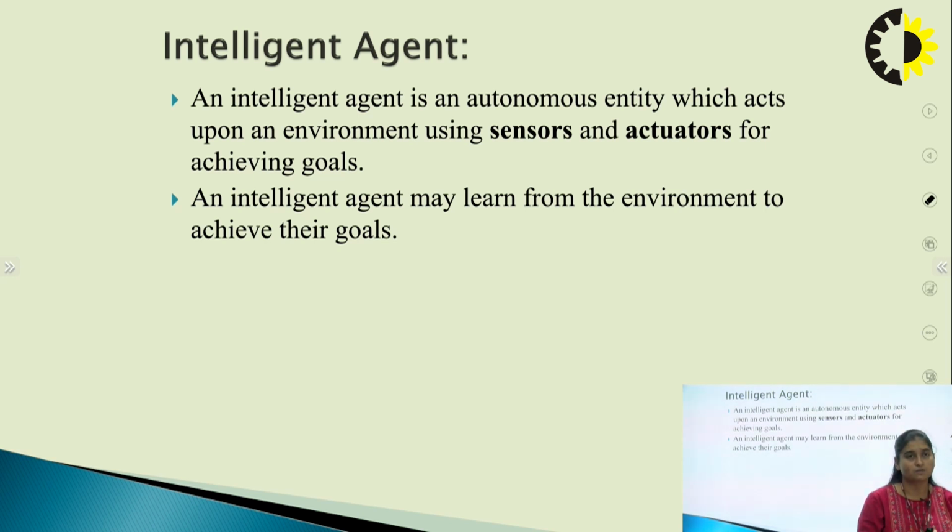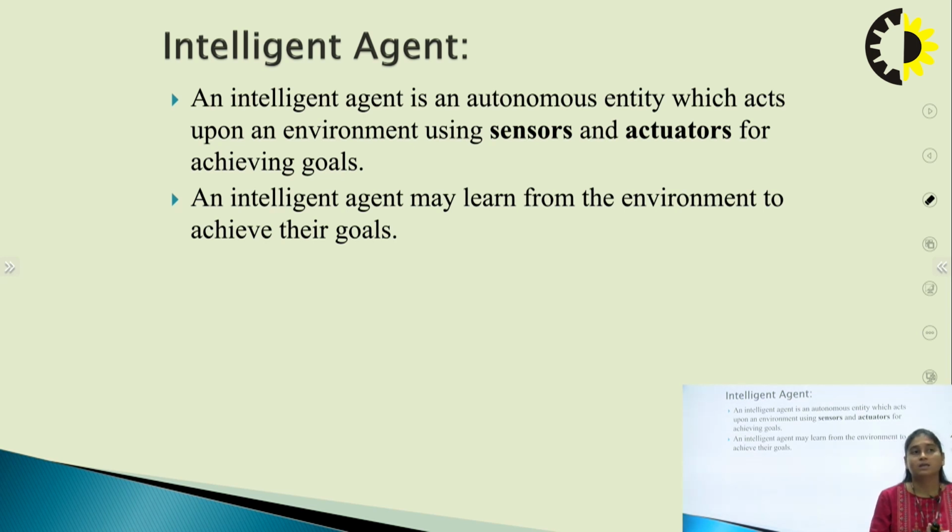There are several terminologies like sensors and actuators, which we'll discuss later on. It is indispensable to understand such terminologies to understand the concept better, so we'll learn them. Using sensors and actuators, the agent acts upon the environment for achieving its goals.